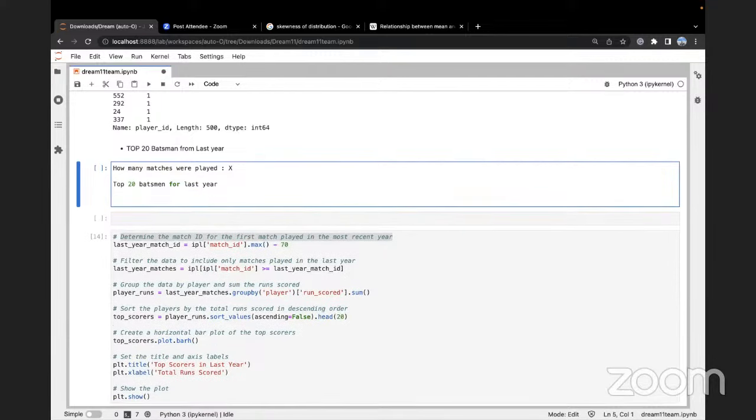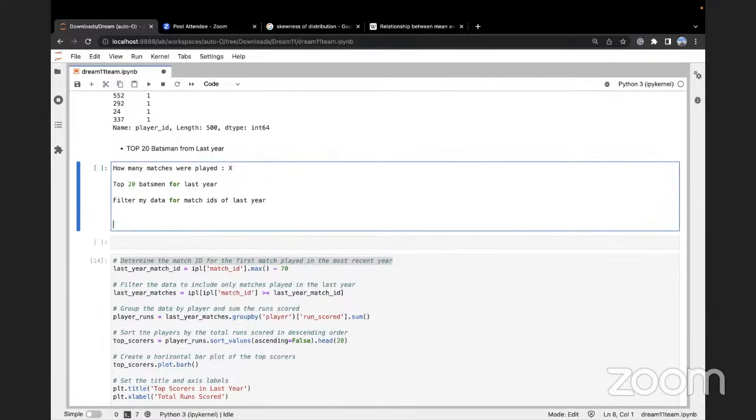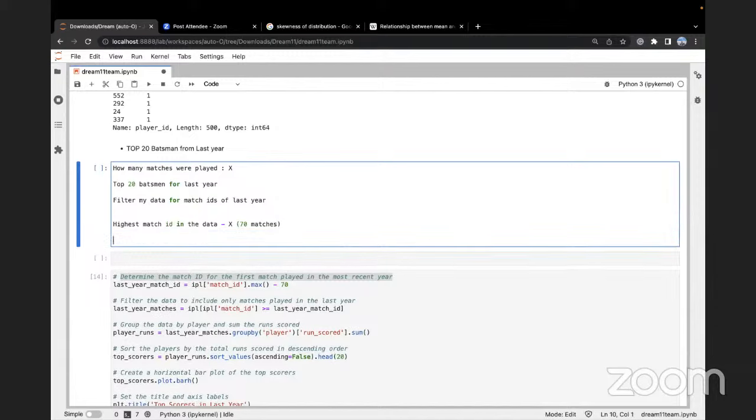So first I have to filter my data for match IDs of last year. How will I know match IDs of last year? I will find the highest match ID in the data and then subtract it by the number X, let's say 70 matches.